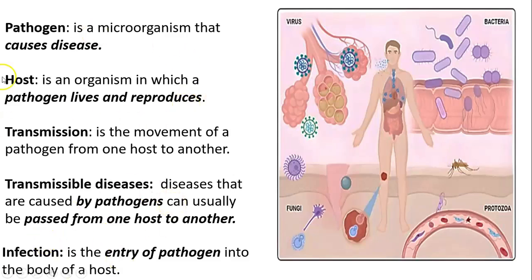So just make sure that when you're asked what is a pathogen, you say that it is a microorganism that causes disease. So they cause disease to who? They cause disease to the host, an organism in which the pathogen lives and reproduces. So what's transmission? It's the movement of the pathogen from one host to another host.